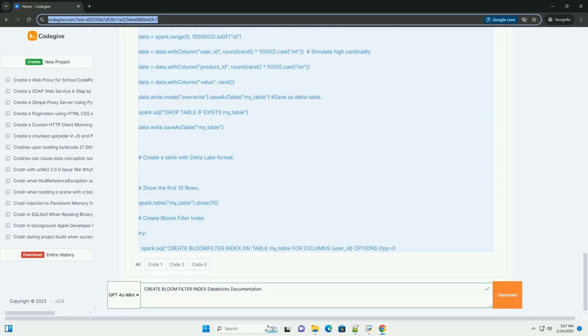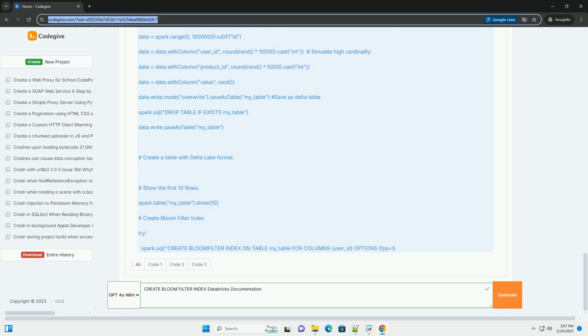How Bloom filter indexes work in Databricks. Databricks uses Bloom filters as a data skipping mechanism. Here's the basic idea. One, index creation: when you create a Bloom filter index, Databricks creates a Bloom filter for each data file or partition associated with the table and the specified columns. The Bloom filter summarizes the values present in those columns within the file or partition.